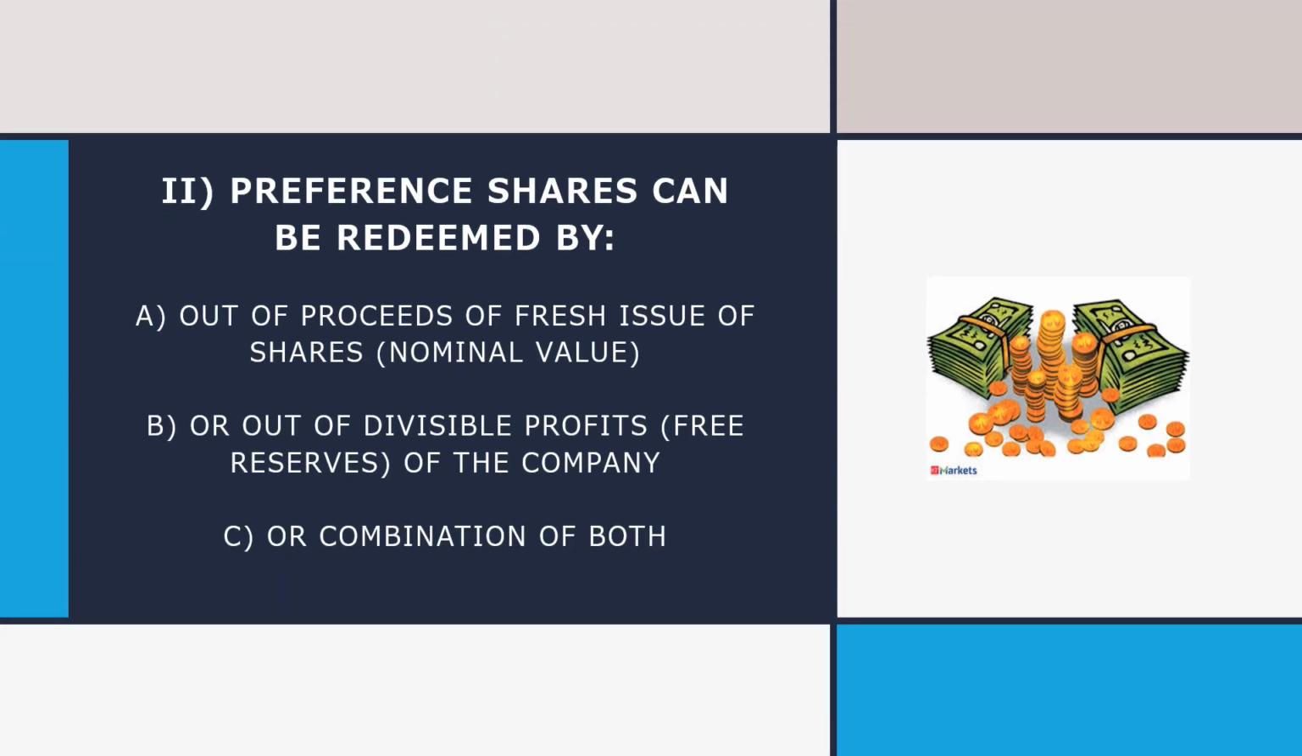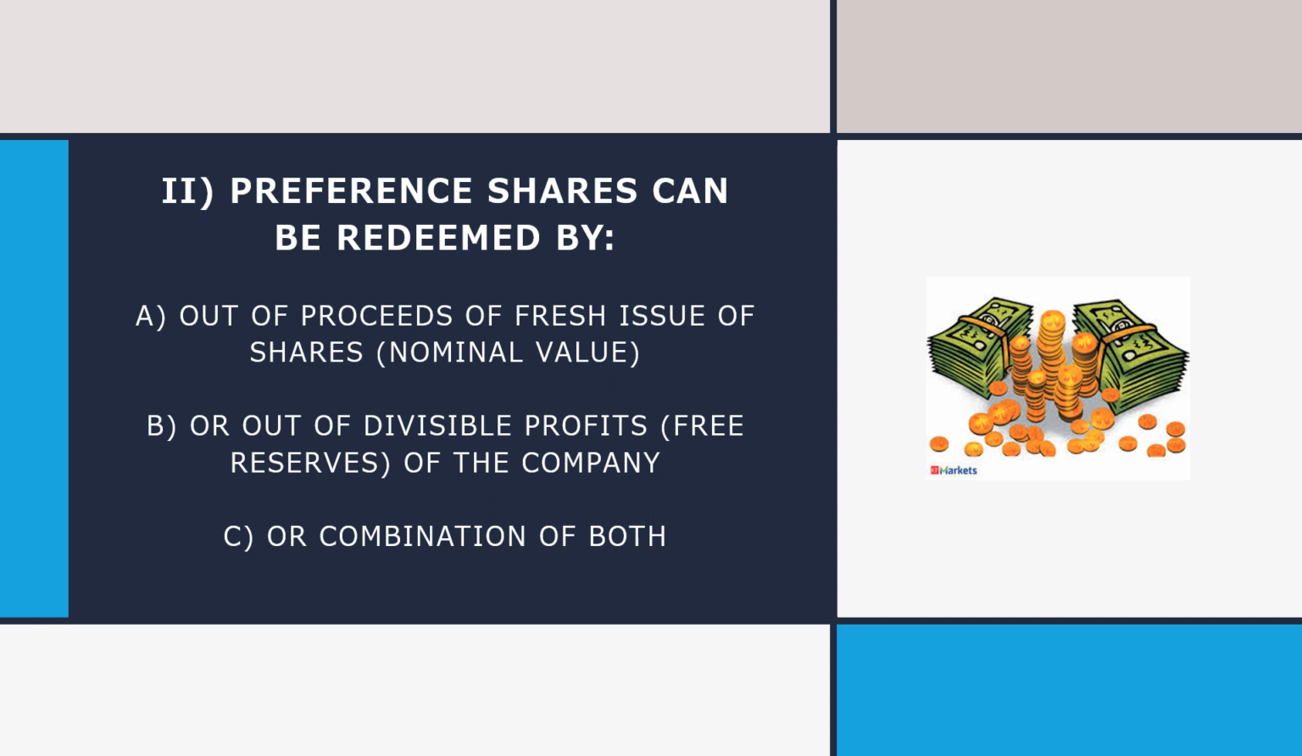The second thing is how preference shares can be redeemed. जब हम प्रेफरेंस शेयर रिडीम्ड करते हैं, we need money. The company needs money to repay the preference shareholders. अब कंपनी कहाँ से पैसे लेके आएगी प्रेफरेंस शेयर होल्डर्स को रिपे करने के लिए? So there are two ways. So there are two methods.